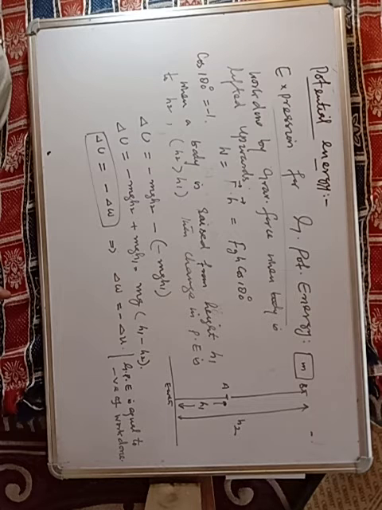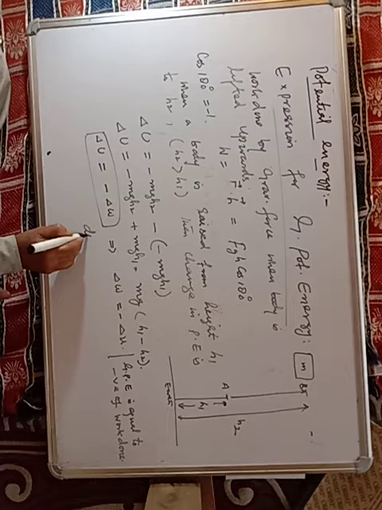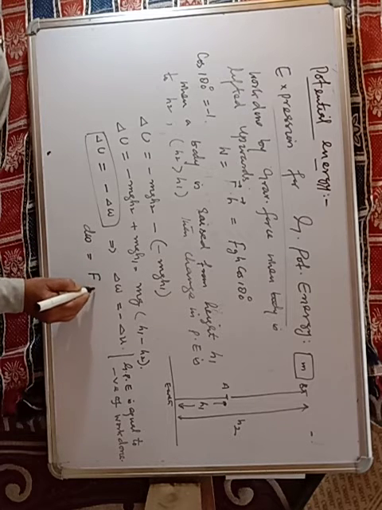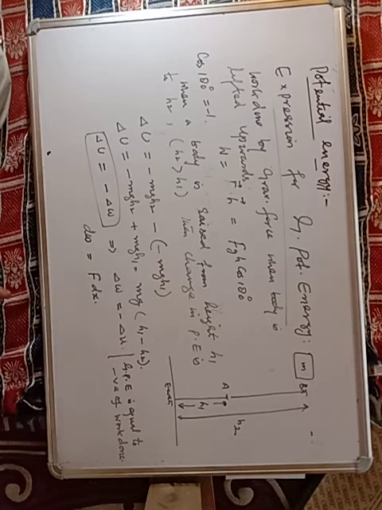So what is the relation between gravitational potential and the force? It is easy, we will calculate it in two steps. Small work done dW is equal to F dx.